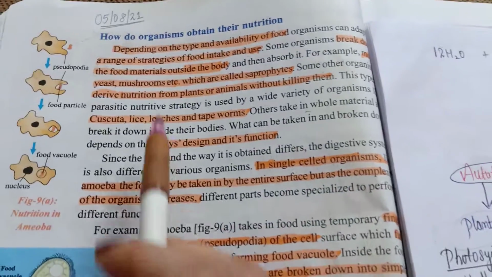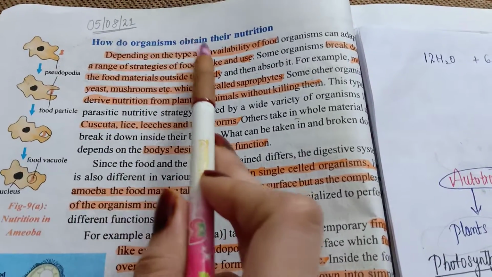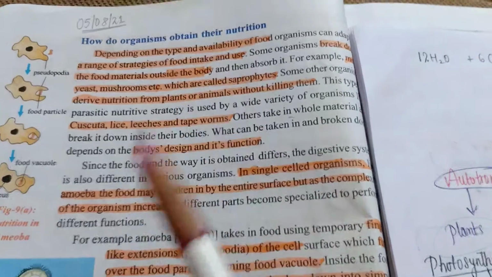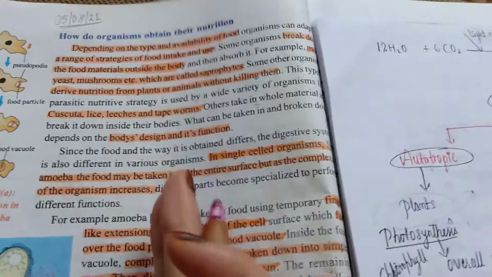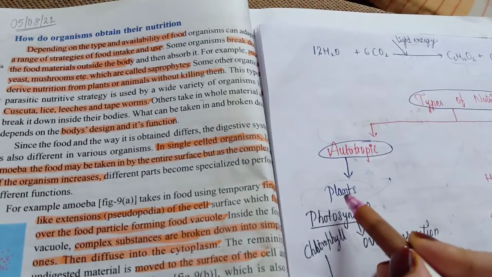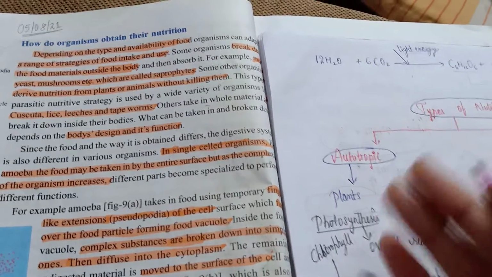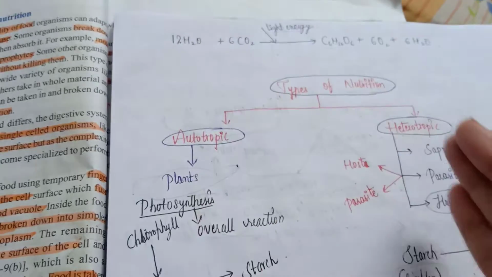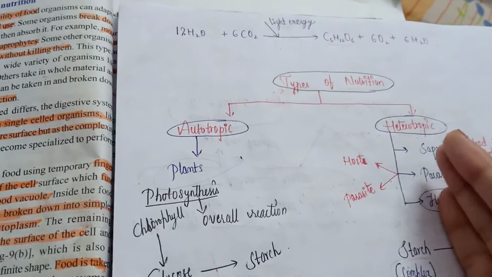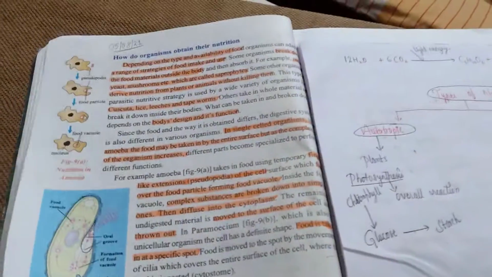So, students, our today's topic is how do organisms obtain nutrition? We have seen in plants, that is autotrophs, how the plant gets the nutrition, but how do animals get the nutrition? Animals are nothing but heterotrophs, right? In our last class, we started our heterotrophic nutrition, right?